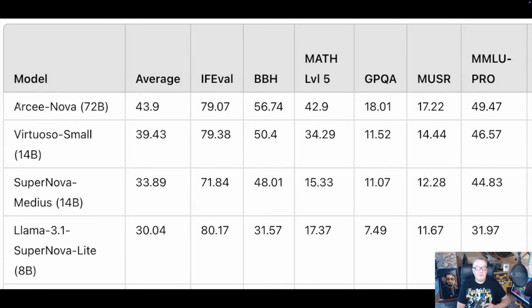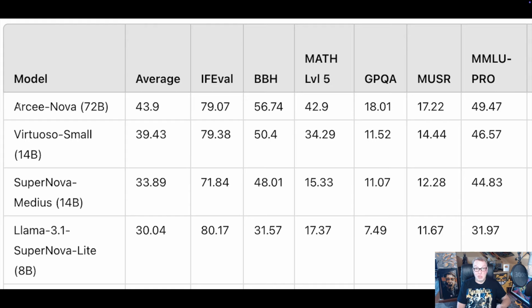We can also see that Virtuoso Small is getting dangerously close to Arcee Nova 72B. And when Nova was released last July, it was the best 70B class open source model. And now we can build a 14 billion model that is almost as good, right?